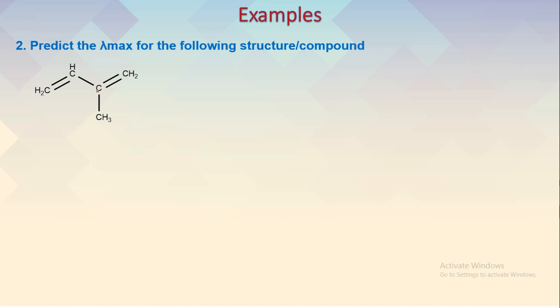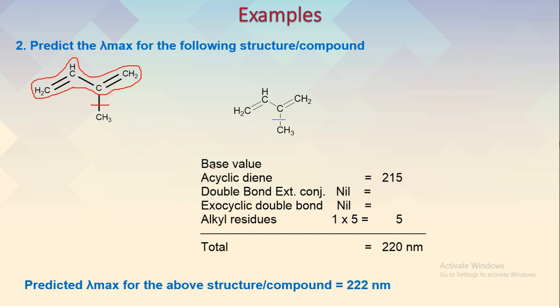Taking another example, predict the lambda max for the following compound. We can see here there is no ring structure, so it is definitely an acyclic diene. Now in this case the base value is again 215 nanometer, and we can mark the conjugation like this. There are no double bonds extending conjugation, and there is one alkyl substituent here, a methyl group.